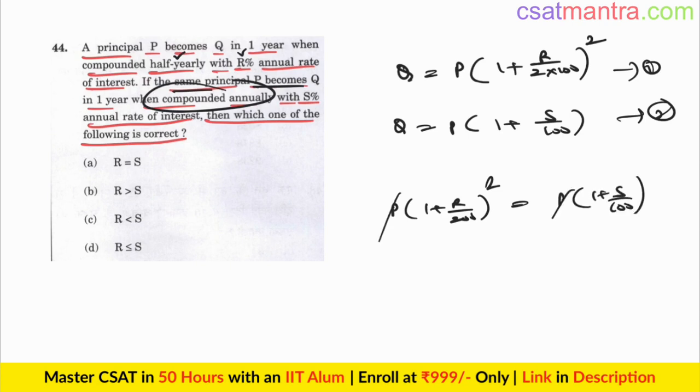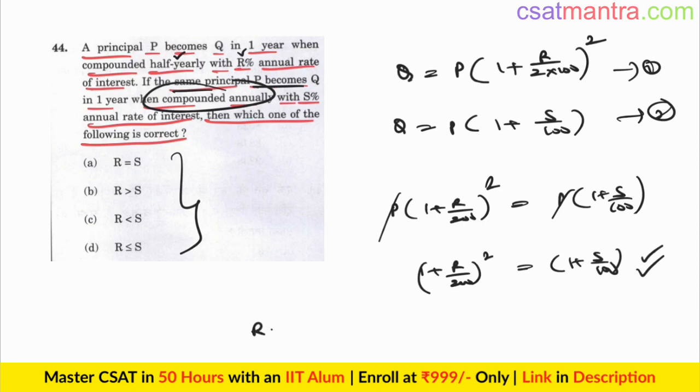P cancels out. 1 plus R by 200 whole square is equal to 1 plus S by 100. See, this equation is true for any value of R and S, and it looks highly difficult to deduce these relationships using these equations. Since this equation is true for any value of R, let's substitute a particular value of R and find out what is S. I want to make the thing super easy.